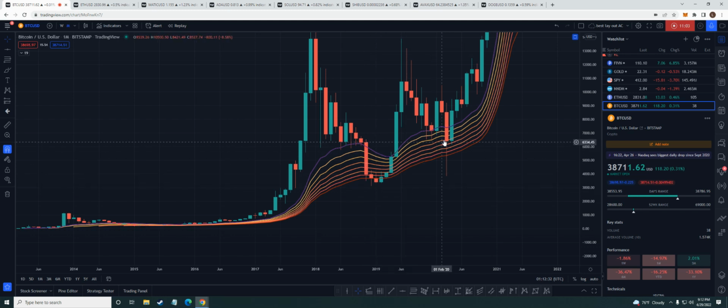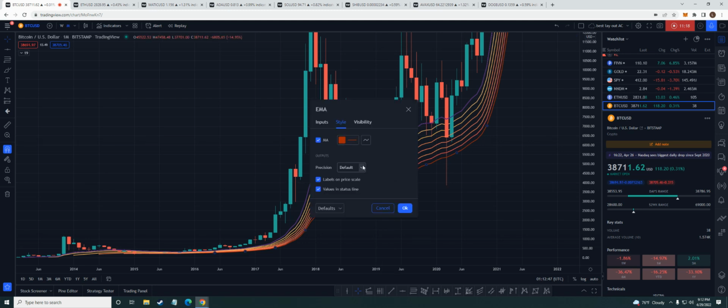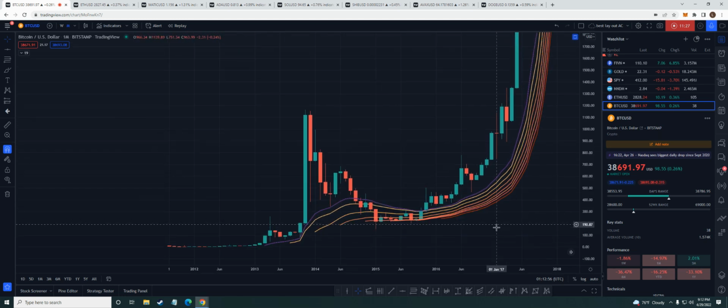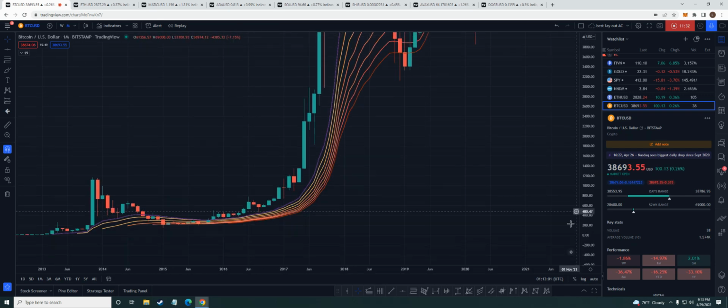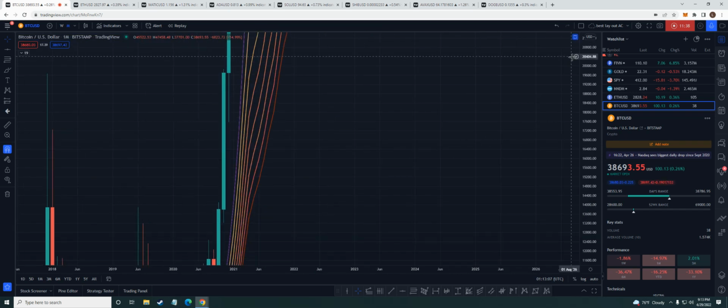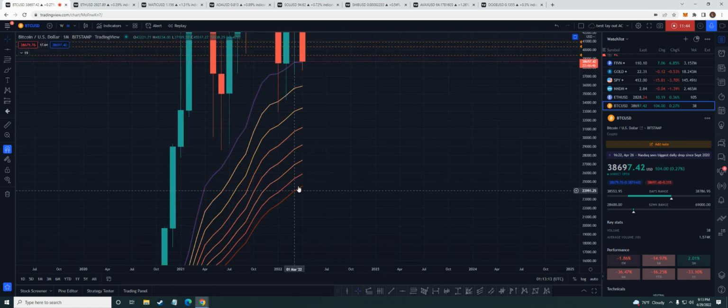Well, usually what happens, guys, once we break this purple line, usually we test actually a little bit under. That's why I said we could wick that 19. So we usually test under, but usually we test this bottom line right here, which is the 50, 55 EMA. Back here, we came down, broke it, tested it. Broke it, came down, tested it. Broke it, came down, tested it. Now, if we break it and close, we could test this.